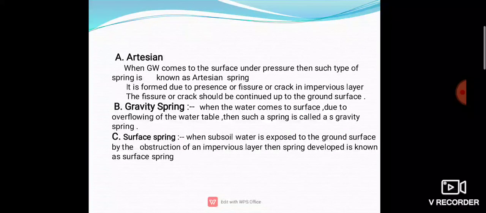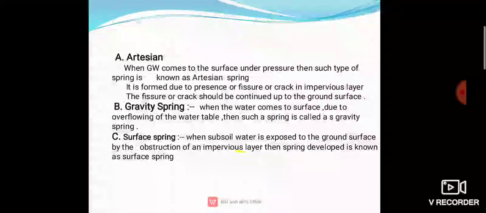When the water table increases, the gravity spring layer also increases, so the flow also increases. The flow from the gravity spring is variable with the rise and fall of the water table. When the water comes to the surface due to overflowing of the water table, such a spring is called a gravity spring.